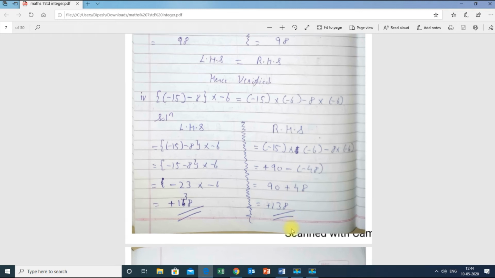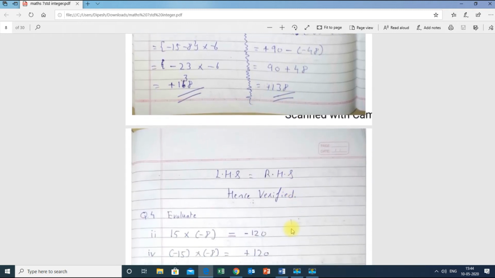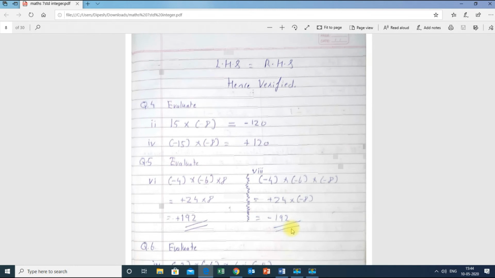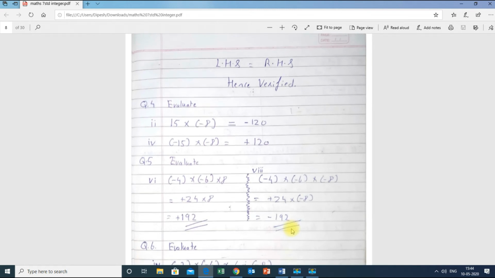Hope you have understood this type of sums. Hence I can say both are the same. I can say LHS is equal to RHS, hence verified. Next, question number 4. 15 into 8. 15 into minus 8 is minus 120. And minus 15 into minus 8 is plus 120.